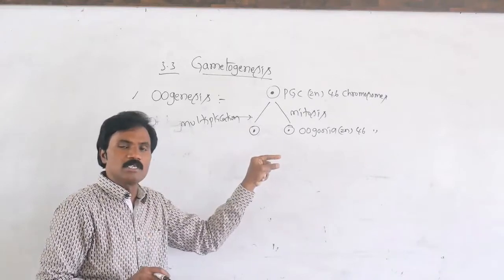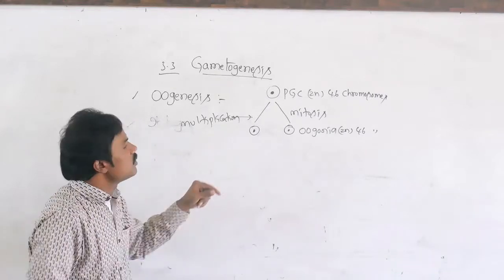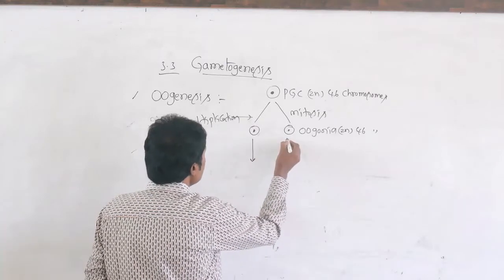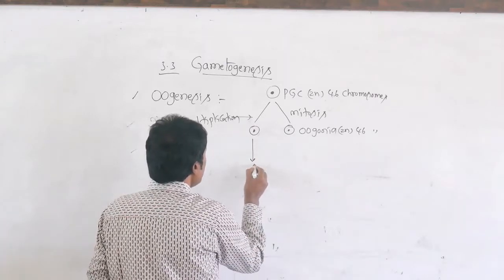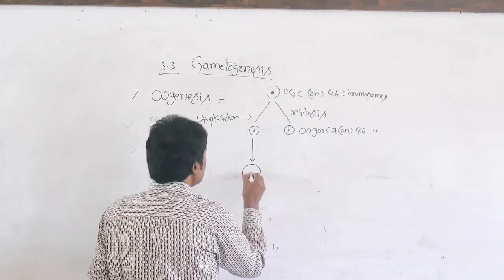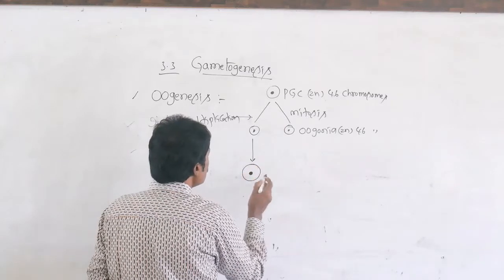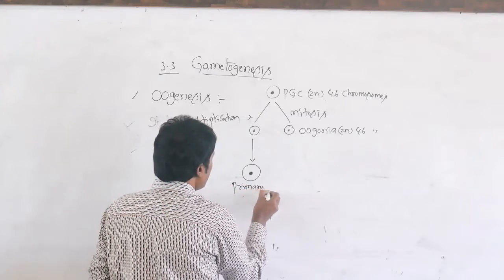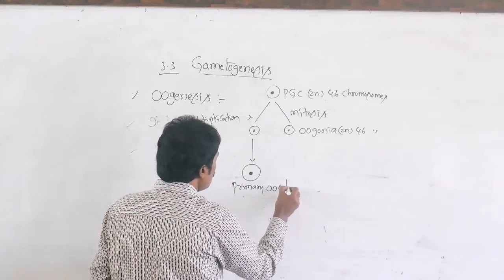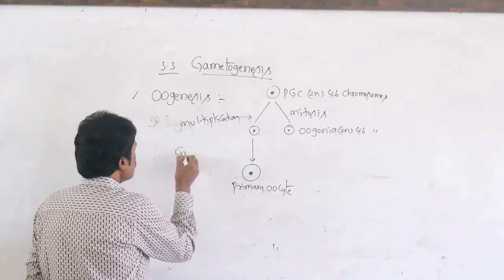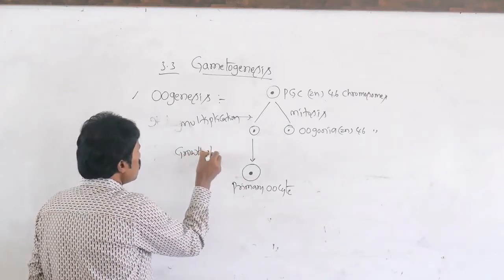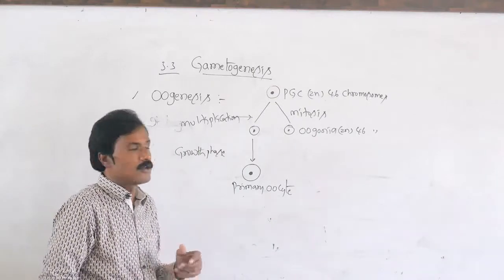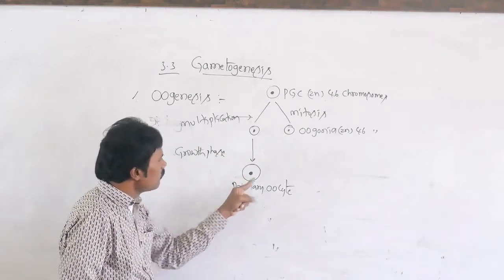After multiplication, the growth phase is present. In that growth phase, it will be enlarged. This stage we call the primary oocyte. In this growth phase, for understanding we have taken one here.